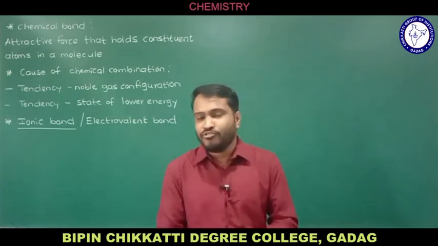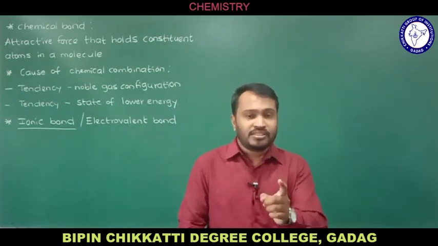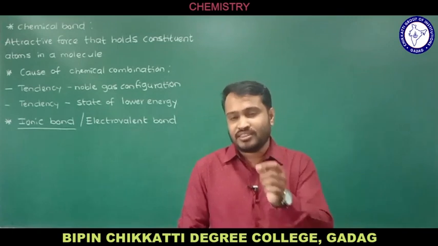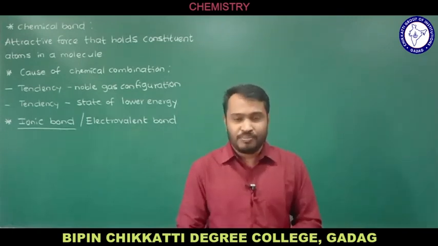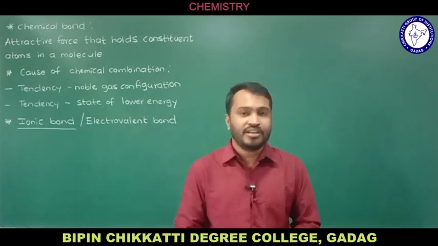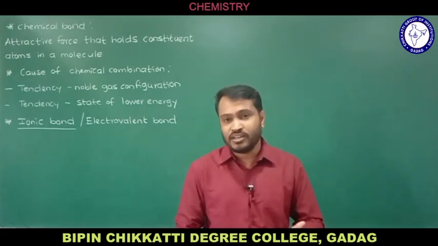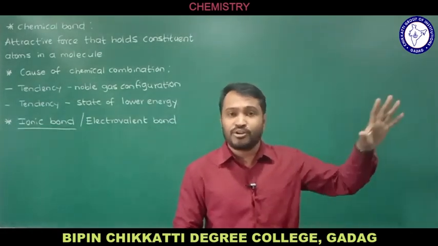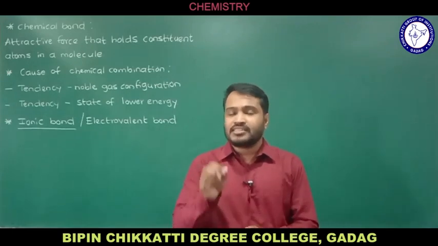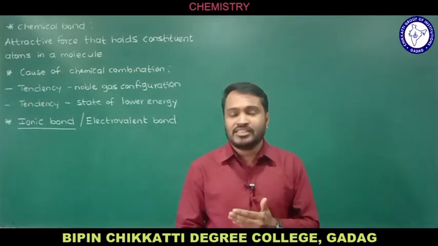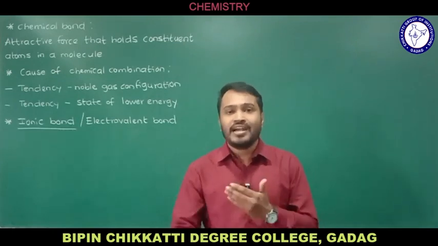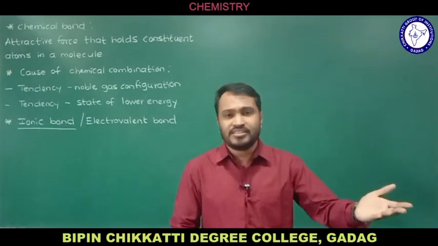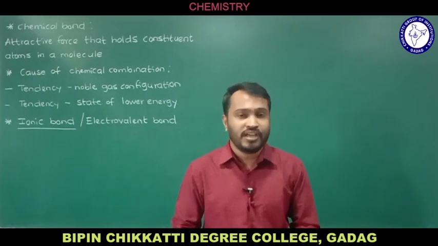The atoms of an element try to attain a noble gas configuration with the state of less energy, we know. Because of these two reasons, the atoms will combine. Sometimes some atoms have more electrons and some atoms have fewer electrons as compared to the octet rule. In that case, some atoms try to share the valence electron, some atoms try to donate the valence electron, and some atoms try to gain the valence electron. Different methods depend upon what kind of chemical bond is formed.